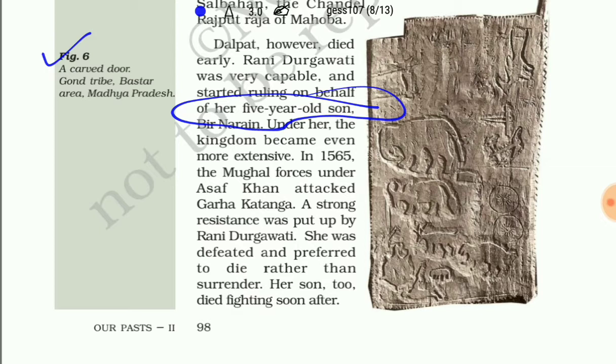But in 1565, the Mughal forces led by Asaf Khan attacked Garha Katanga, and strong resistance was put up by Rani Durgavati, which is very popular in history. She was defeated, though she protected Garha Katanga very bravely, and she preferred to die rather than surrender.